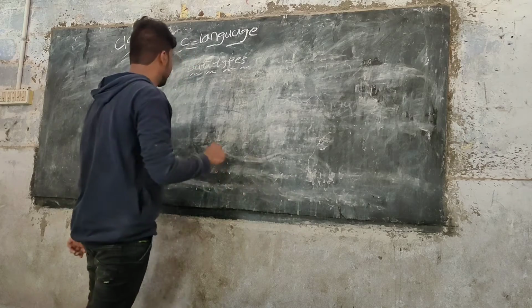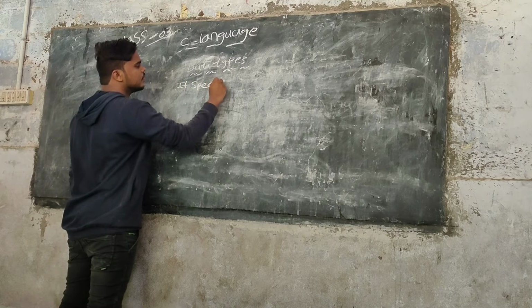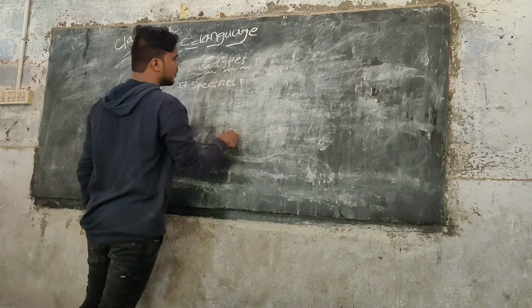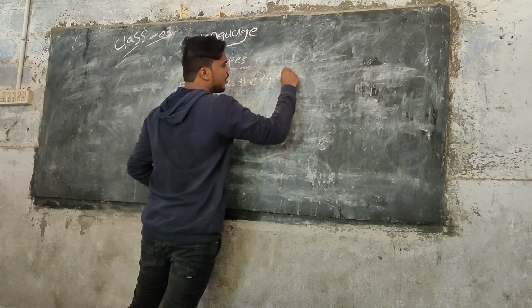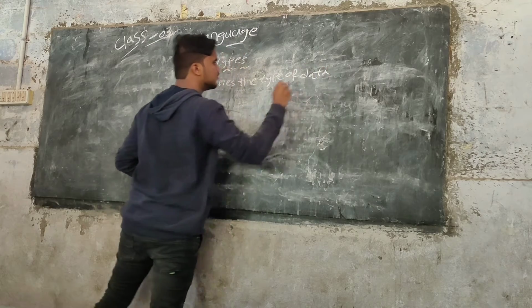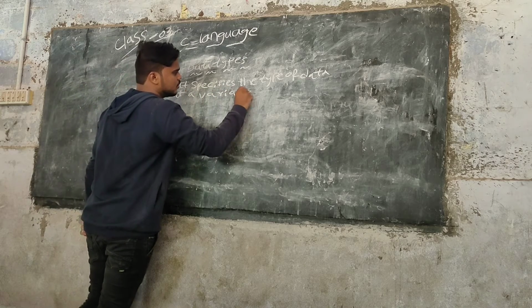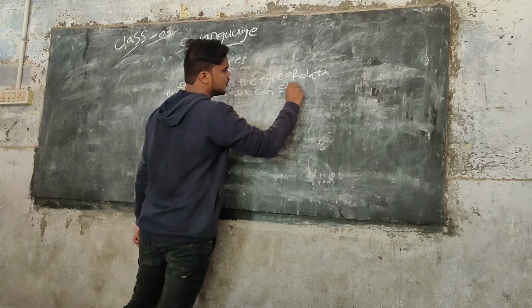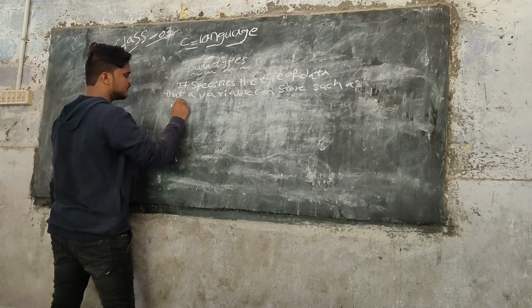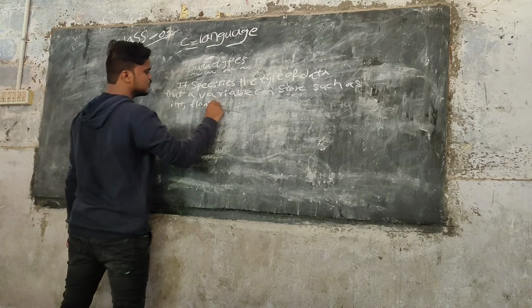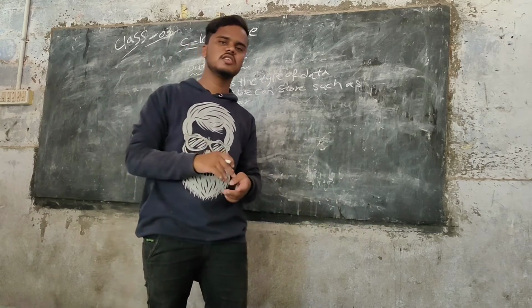Okay, because it is a short topic. Data type. It specifies the type of data that a variable can store, such as int, float, char, double, etc.